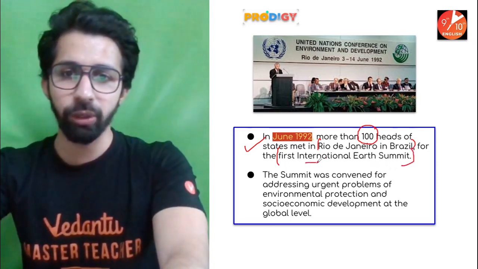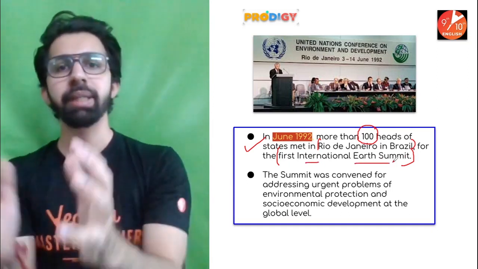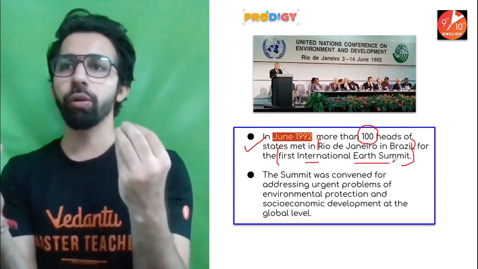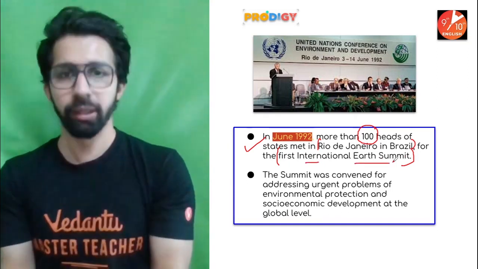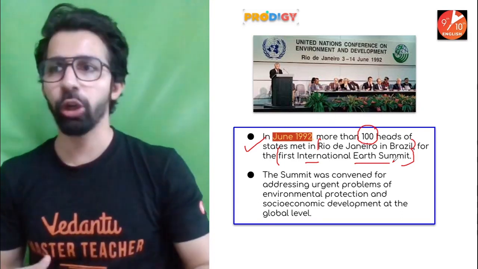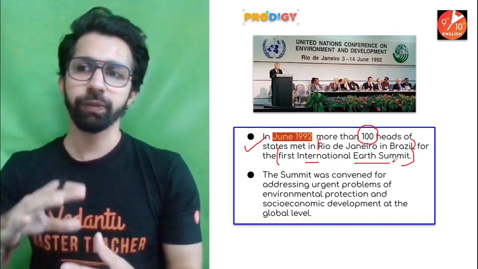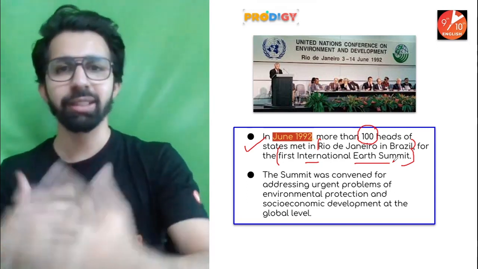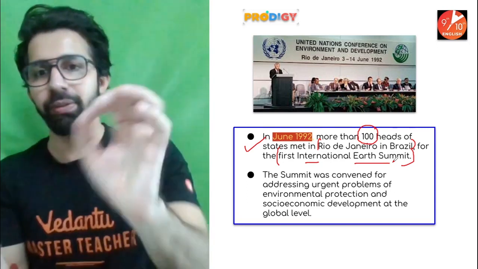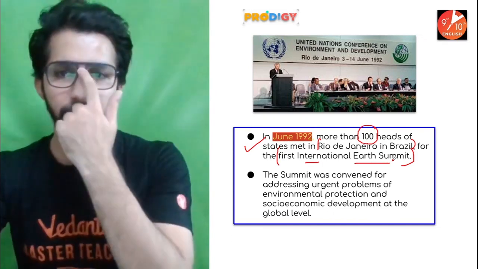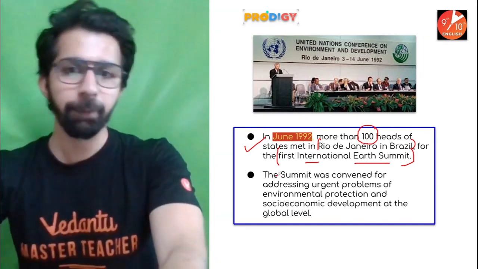What is the meaning of International Earth Summit? There was a meeting which was conducted for the protection of the earth, how we can protect the earth. A lot of things were discussed, a lot of things were debated in this particular session. What was discussed, we will be understanding. I will explain it to you in this particular topic.